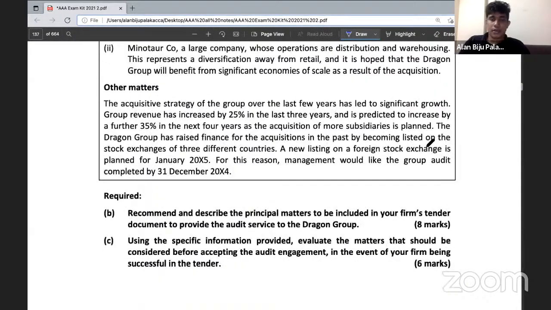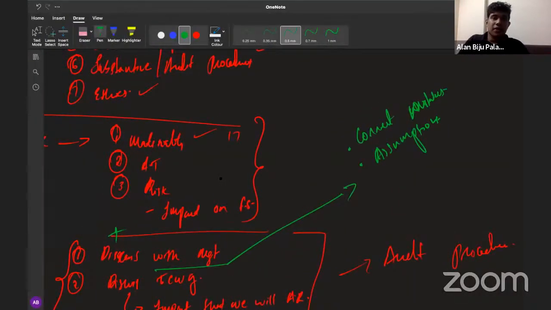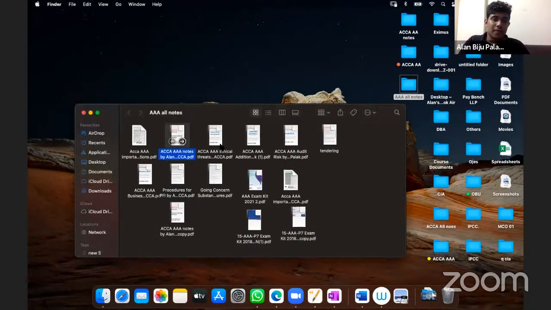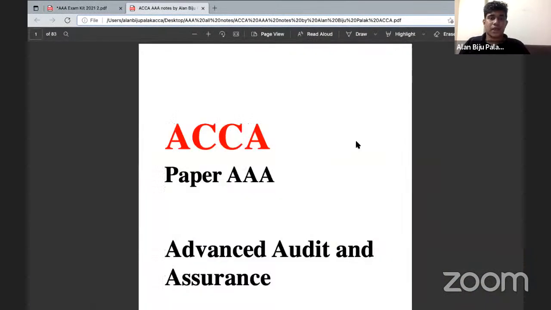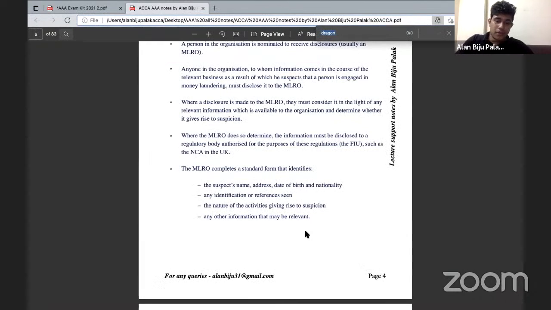So this is a question called Dragon. Here you have received a requirement: using the specific information provided, evaluate the matters that you should consider before accepting the audit engagement in the event of your firm being successful in the tender. So they are asking you to consider the matters that you need to consider before accepting the engagement. This is matters to be considered before accepting an engagement, and we have already learned about the matters part. We will be using the ACCA AAA notes by Alan for this part, and you can also find the same file on the Eximus website. So please take the matters to be considered before accepting an engagement.